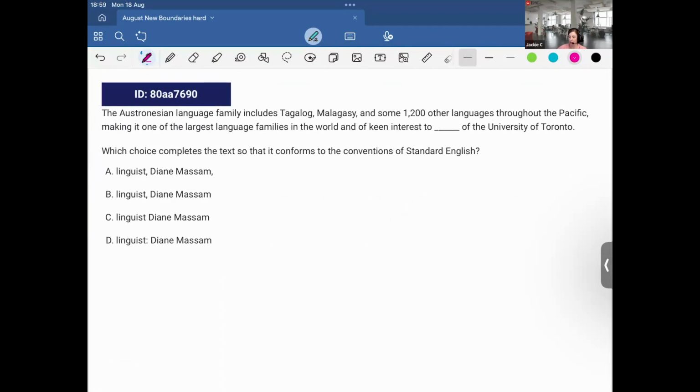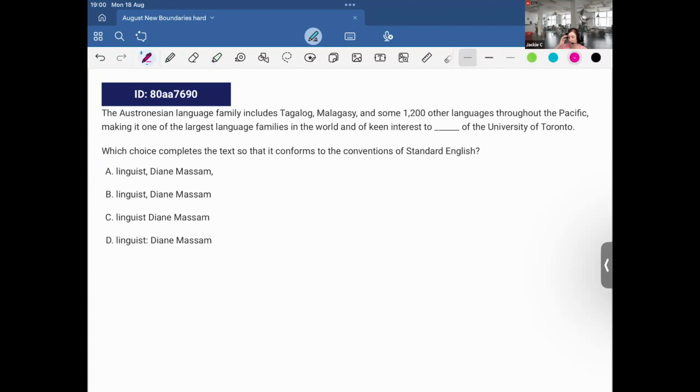Okay. The Austronesian language family includes Tagalog, Malagasy, and some 1,200 other languages throughout the Pacific, making it one of the largest families in the world and of keen interest to linguist Diane Massam of the University of Toronto. Okay. So this is name inclusion.